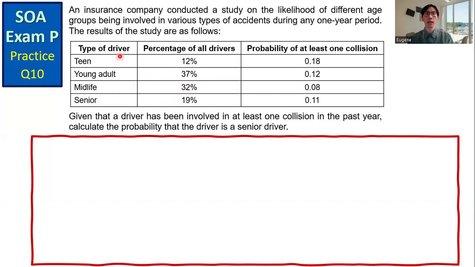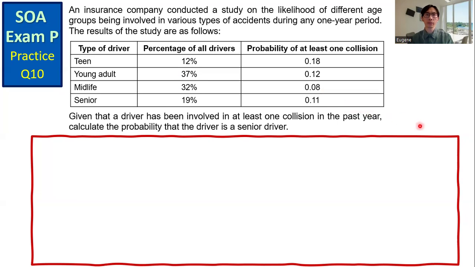If the drivers are teenagers, the probability of having at least one collision is 0.18. Given that the driver is a young adult, the probability of having at least one collision is 0.12. Midlife driver, the probability of having at least one collision is 0.08. And for senior driver, the probability is 0.11.